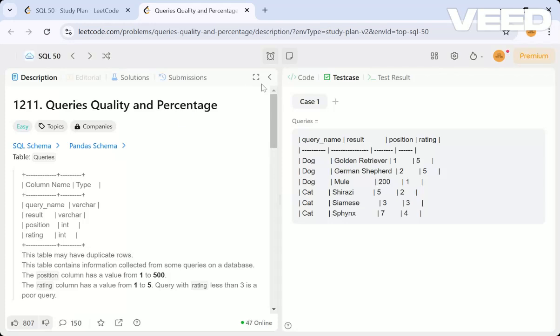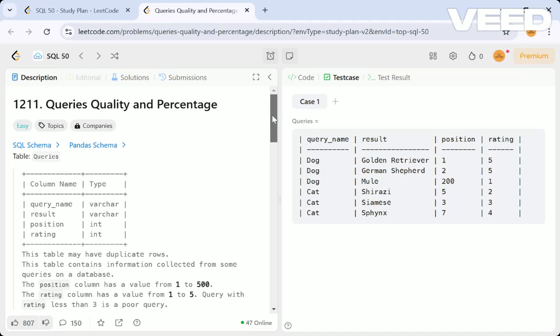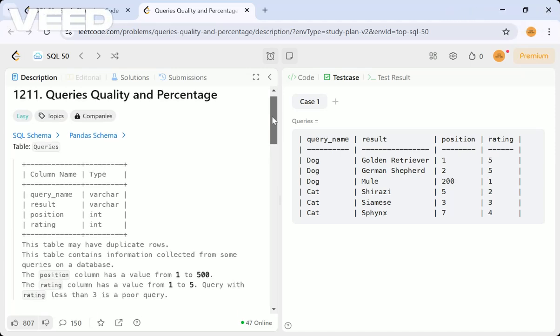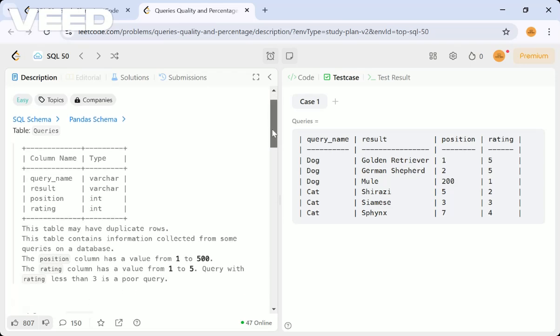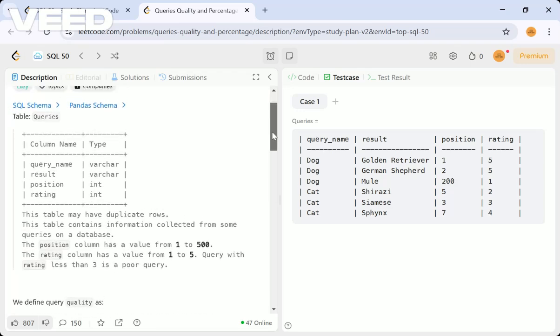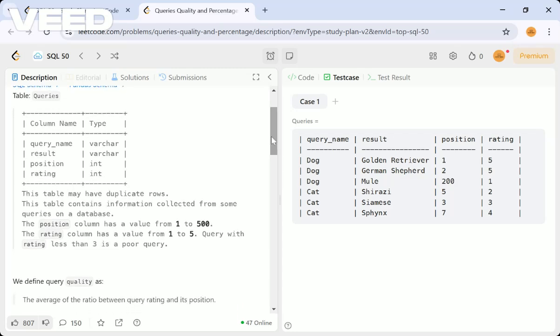That is the queries quality and percentage related problem. We are going to first go through the schema and then understand the problem statement, then we'll break it down to write the query. So, queries quality and percentage. The question number is 112. In LeetCode you can find numerous problems to be solved, mainly on data structures. You can also find other programming languages. So let's see the schema first.